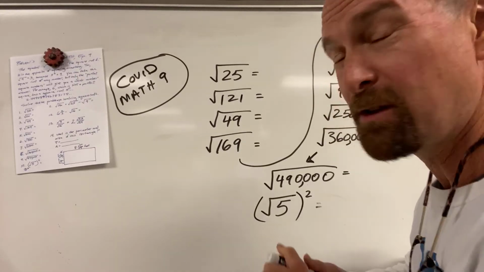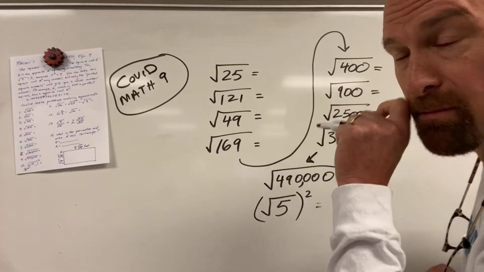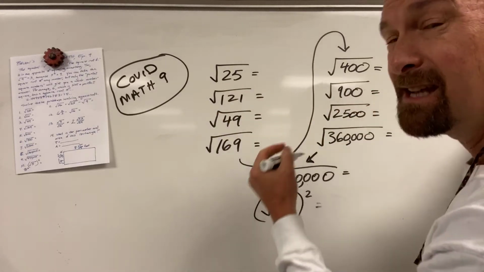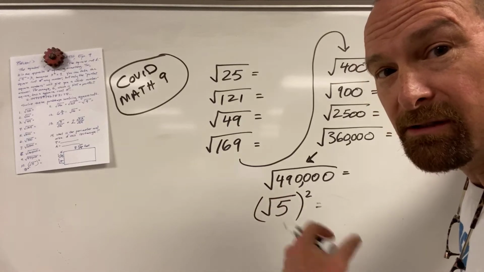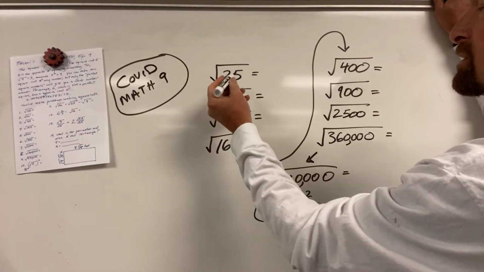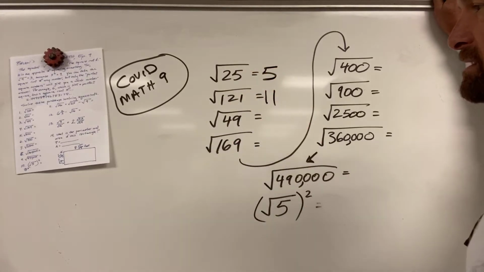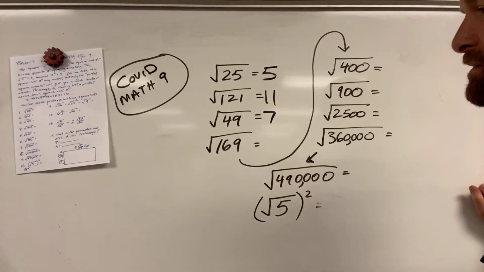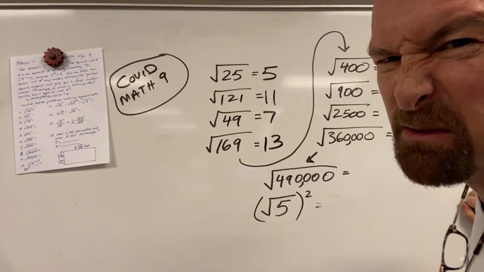Okay, here we go. COVID Math 9. All right, square rooting. Let's get to the root of the problem here, people. It's the opposite of squaring, like division is the opposite of multiplication, adding the opposite of subtracting. You get the idea. All right, square root of 25. Bam, 5. That's 11 times 11, so it's just that. 7 times 7 gives you 49. 13 times 13, that was a little rude.